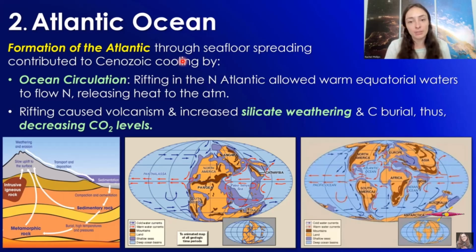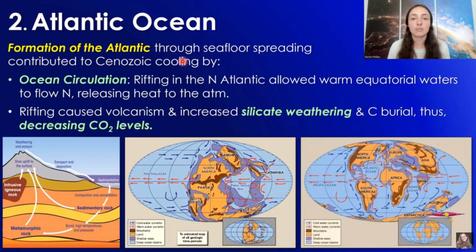Like I talked about in the previous video, anytime you have increased silicate weathering rates, the weathering of silicate minerals like volcanic basalts or other igneous rocks, this increases the rate of carbon burial by increasing the rate at which ions like calcium are transported to the ocean, which can form calcium carbonates, causing the storage of carbon long-term in the rock record.